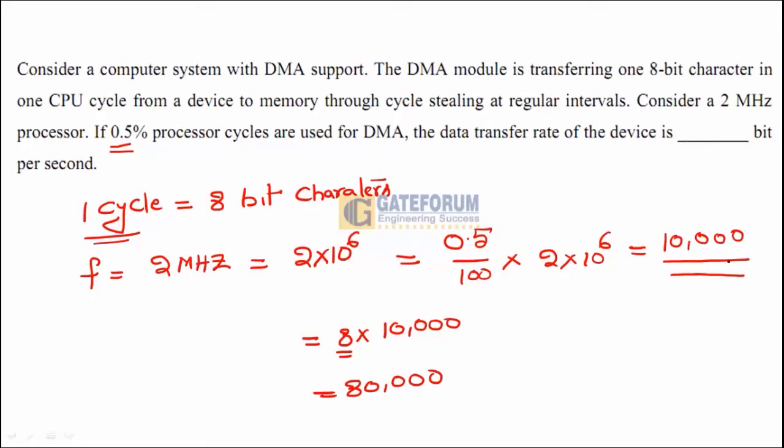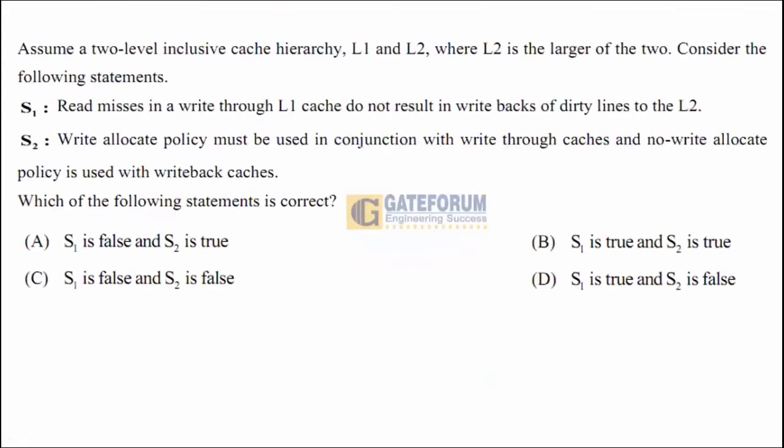In 10,000 clock cycles, each cycle will be able to transfer 8 characters, which translates to 80,000 characters per second. This is the answer.